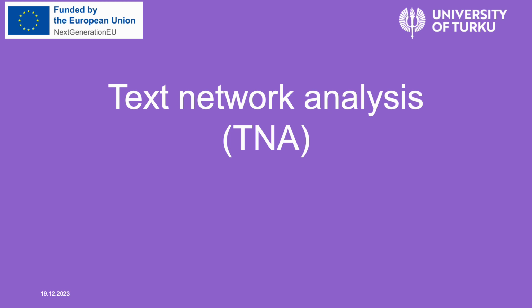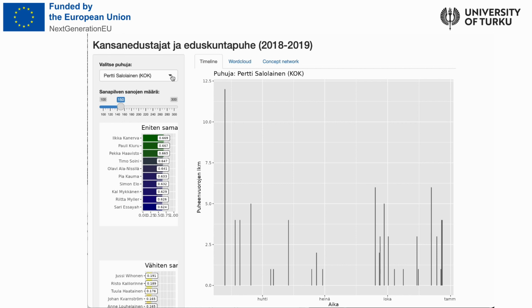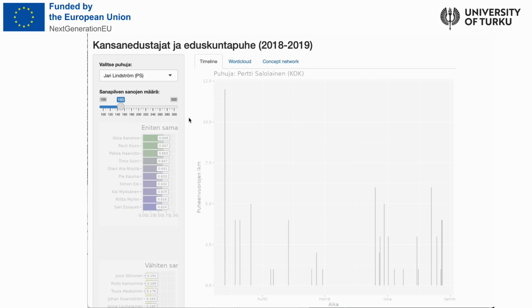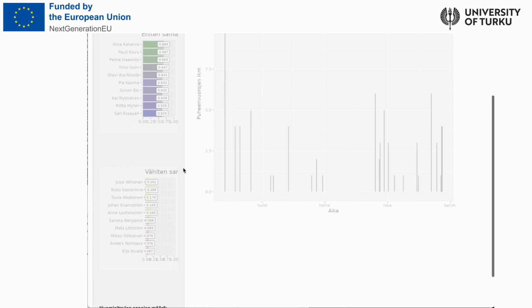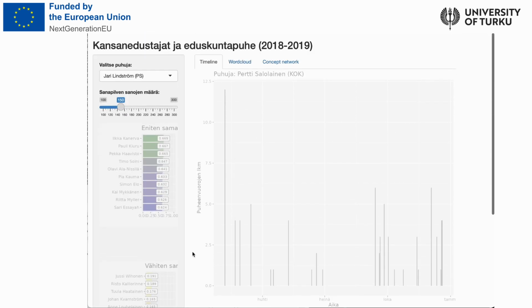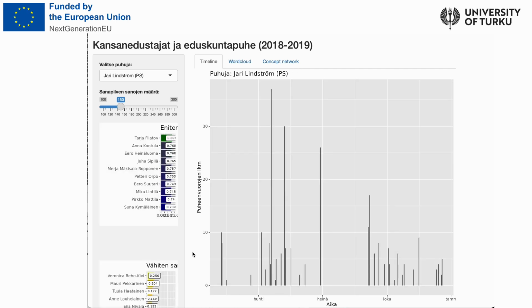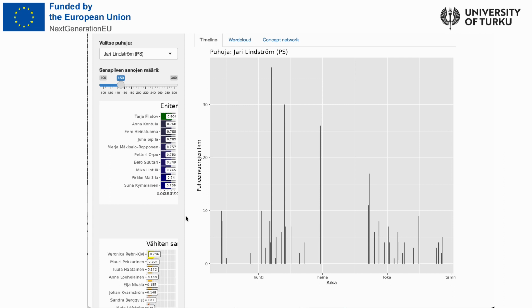Starting with the text network analysis app. The user can select the MP from the drop-down box on the left-hand side by either clicking or typing the speaker's name. First, the app lists the 10 most similar and least similar speakers measured on word-based cosine similarity. The higher the count between 0 and 1, the closer the speakers are to each other. This already gives us a sense of the semantic networks of speakers. Consider the party affiliation. We can expect the speakers from the same parties to be quite close to each other, but with this mechanism, we can also notice some surprising similarities and outliers.